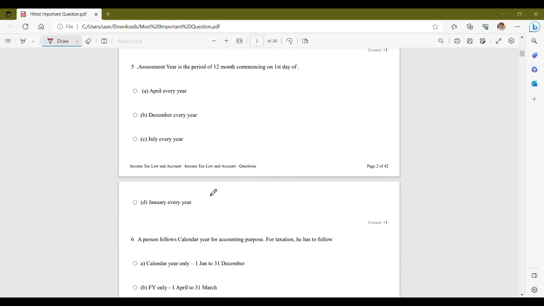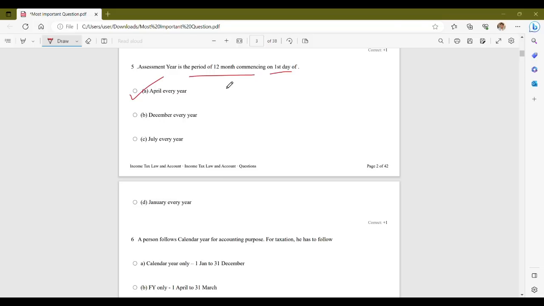Moving on to next question, that is the assessment year is a period of 12 months commencing on first day of. Now, the correct answer among the given options, your options are option A, April every year, option B, December every year, option C, July every year, and option D, January every year. So, for question number 5, the correct answer is option A, that is April every year.